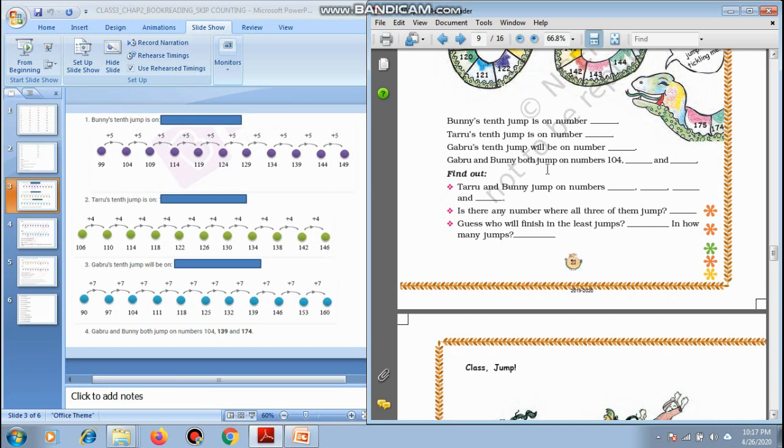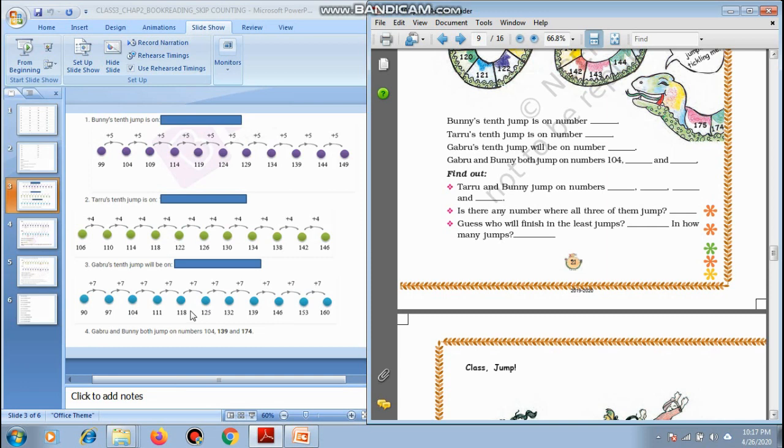Gabru's 10th jump will be on which number? Let us see which number. Gabru is taking a jump of 7 numbers. So 90 plus 7 is 97. Similarly, after 10 jumps, he will reach 160.